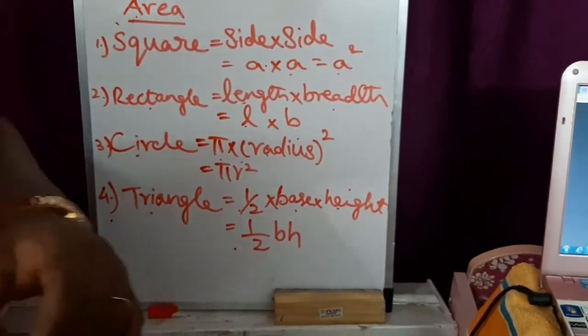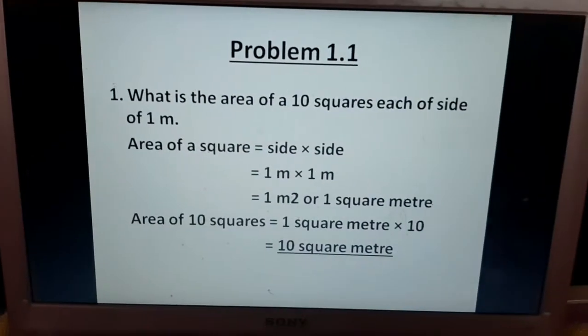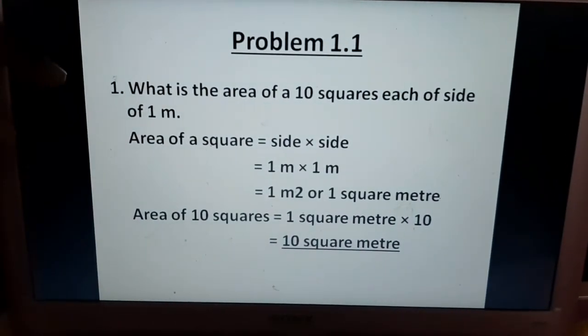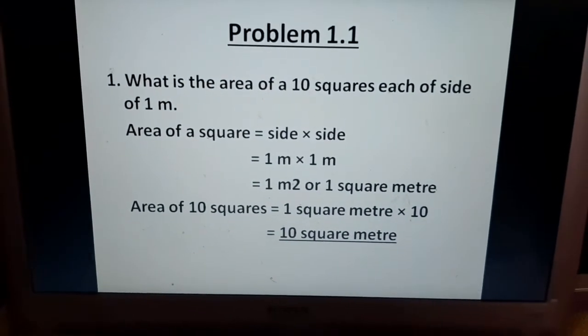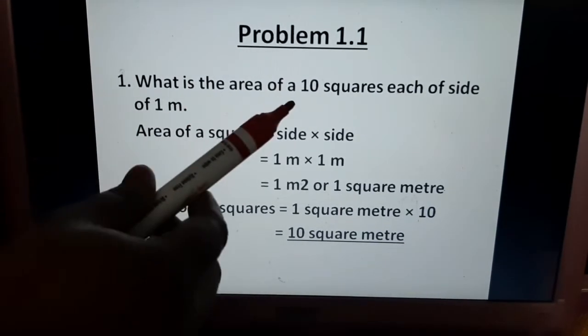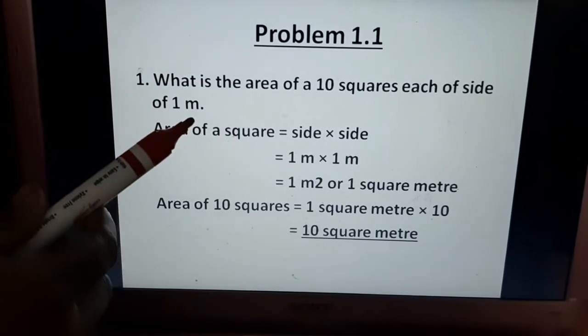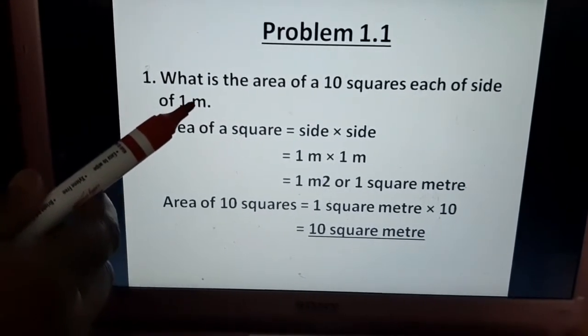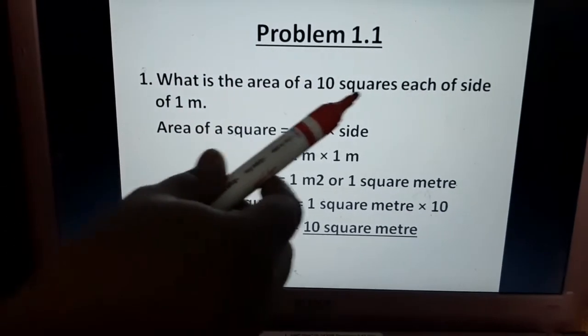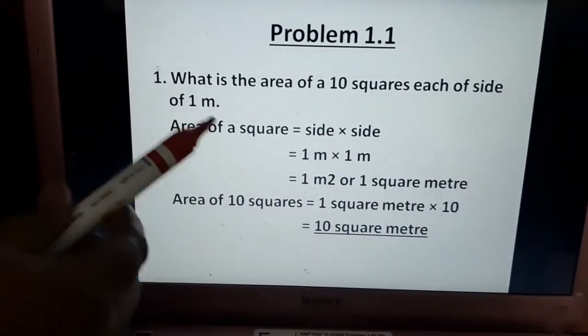Let's go into the problem. Let's do the problem. This is the first problem given in your book. See the question. What is the area of a 10 squares each of side of 1 meter? Let me repeat the question again. What is the area of a 10 squares each of side of 1 meter?